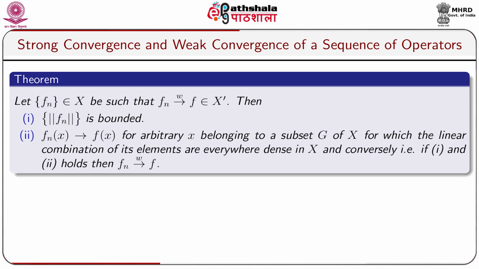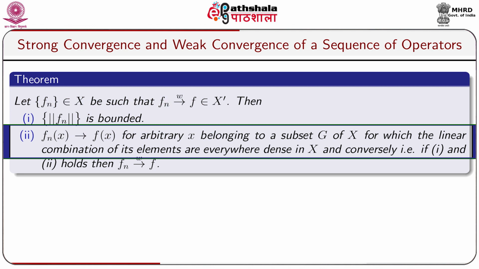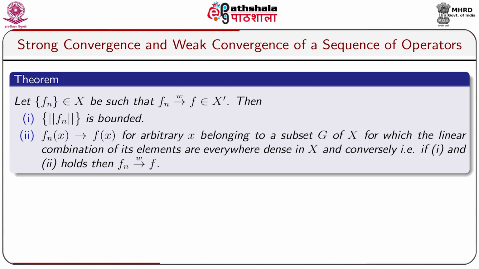Let us take another theorem. Let the sequence Fn belonging to X dash be such that Fn converges to F weakly, where F belongs to X dash. Then 1: the sequence of norms of Fn is bounded. 2: Fn x converges to F x for arbitrary x belonging to a subset G of capital X, for which the linear combinations of its elements are everywhere dense in capital X. And conversely, if 1 and 2 hold, then Fn converges to F weakly.